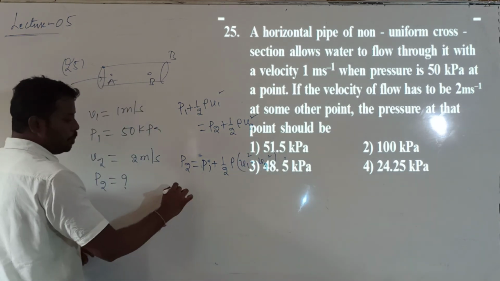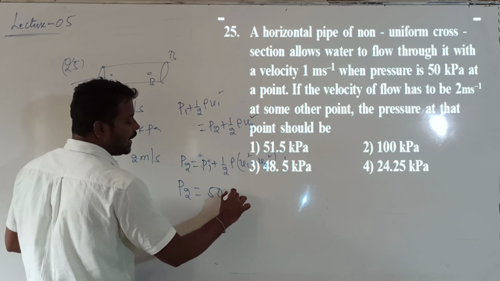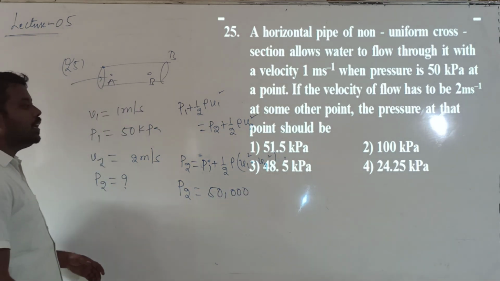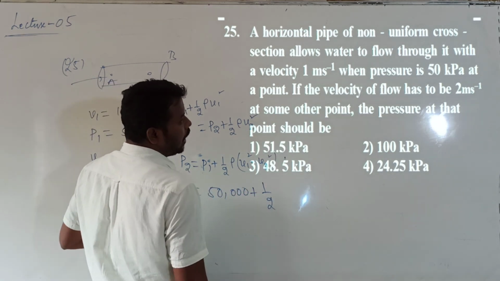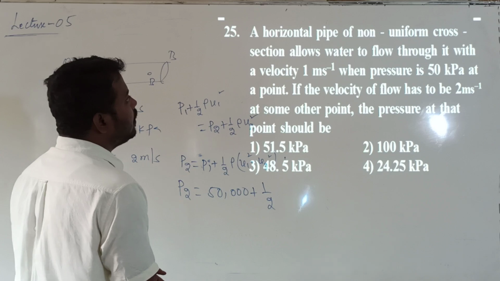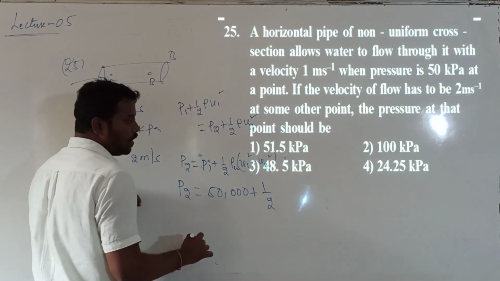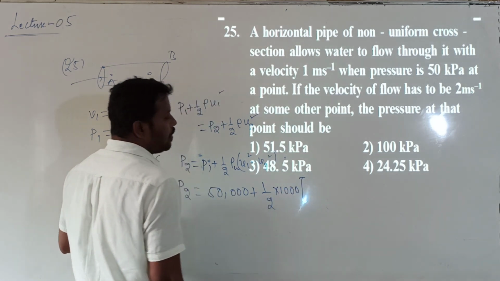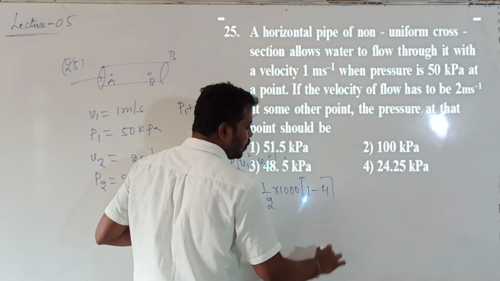So P2 is equal to 50,000 plus half into, the horizontal pipe is allowing water, so here it is the density of the water, 1000, into V1 value 1, V2 value 2, 2 square means 4.